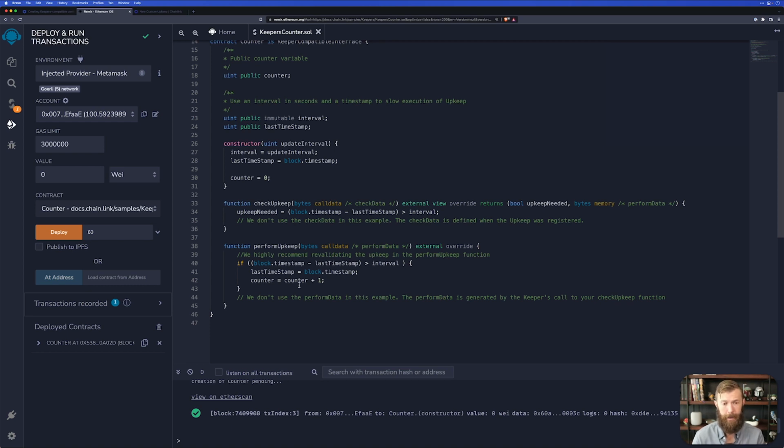That is why in this example, we are checking again to make sure that upkeep needs to be run. It's always good to make sure that that one only runs when it's actually needed. So just something to keep in mind. But locking that down so that only the keeper's network can call it, I think that's not something to worry about. You should focus on it from a, how do I make sure that no matter who calls this, it only actually does what I want it to do.